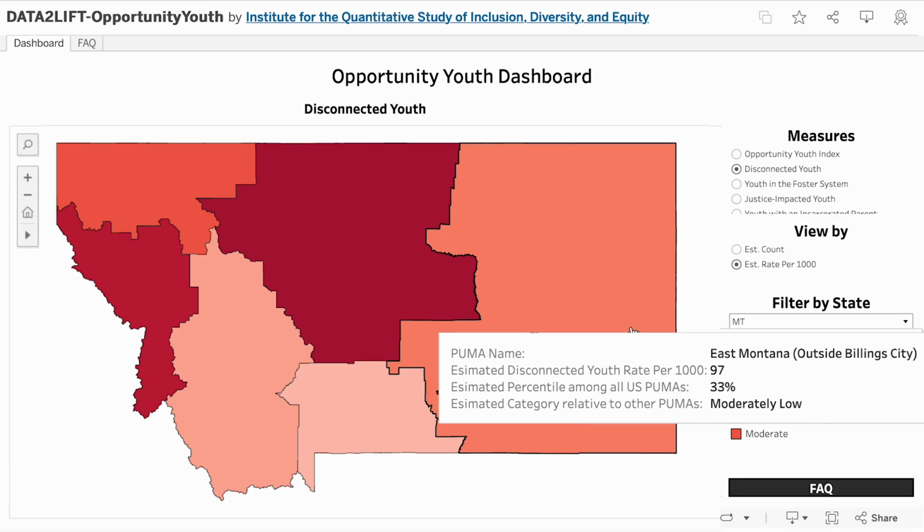We use the rate per 1,000 to calculate the Opportunity Youth Index, as it provides a consistent basis for comparison across different groups. Since the Opportunity Youth Index is an index, we do not have an estimated count for it.